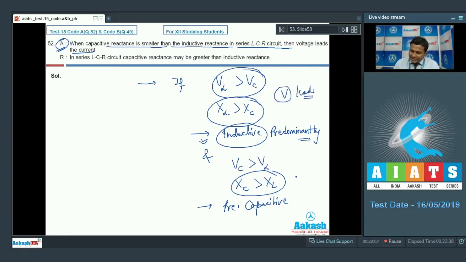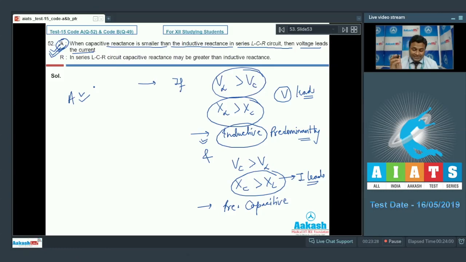On the other hand, in case of capacitive, current leads. So therefore, once again, let us go back to the assertion: when capacitive reactance is smaller than inductive reactance in series LCR circuit, the voltage leads. Absolutely true. So we can go for A, where A is true.